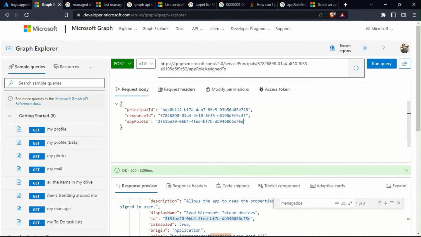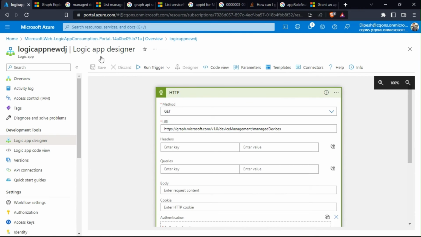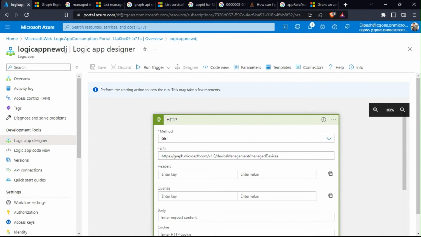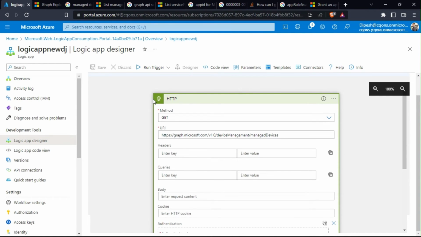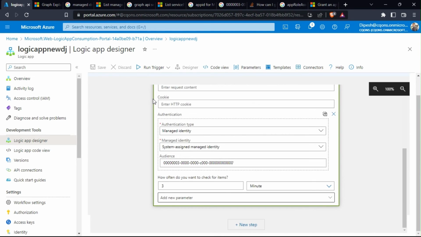Okay, so once we are done over here, I'll click on run query, and this would allow the manage identity to give the permission of Microsoft Graph to this logic app. But before we do that, I'll just quickly run this logic app to confirm that it would give us forbidden error.